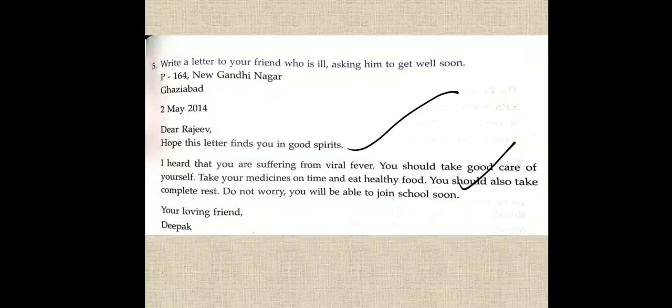Like you can add that I am hoping and praying for your recovery, that you soon recover and join the school, and we will have fun. So you can add just one line, that I pray for your recovery, and it will be the concluding line. That will be in a separate paragraph. And the last is your loving friend, Deepak. Since Rajiv is Deepak's friend, so he has written friend here. Done.